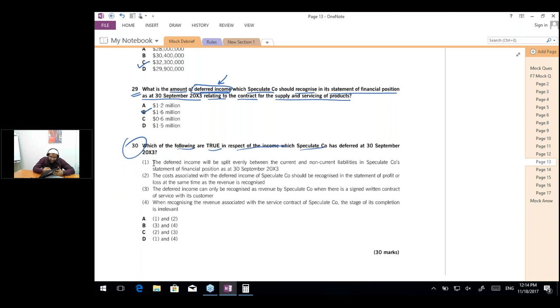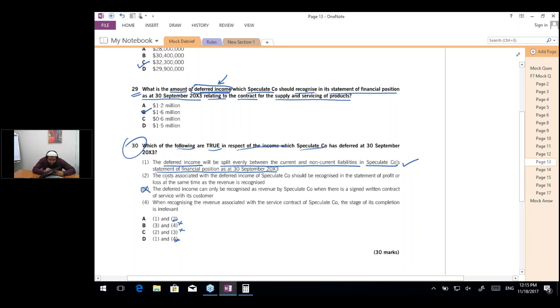For this, the question says that the deferred income will be split evenly between current and non-current liabilities in Speculate company's statement of financial position. So is this right or wrong? This is right. We have to split it equally, 800 in current and 800 in non-current. So option B and C are not going to be correct. So either 2 is correct or 4 is correct. So I know 3 is incorrect.